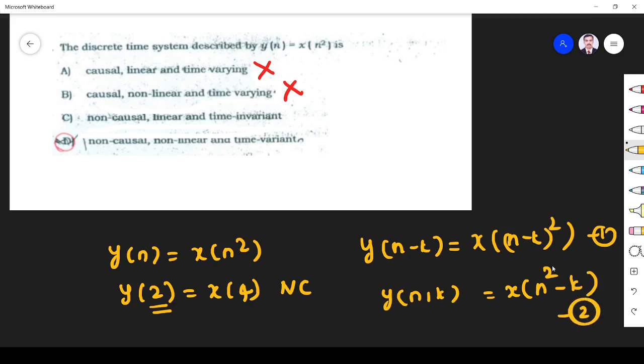1 is not equal to 2, because n minus k whole squared is not equal to n squared minus k. Surely this is not a time invariant system. So it is a time variant system. So out of these, which is time variant? This one is time variant. So the answer is this one only. So option D is the right answer.